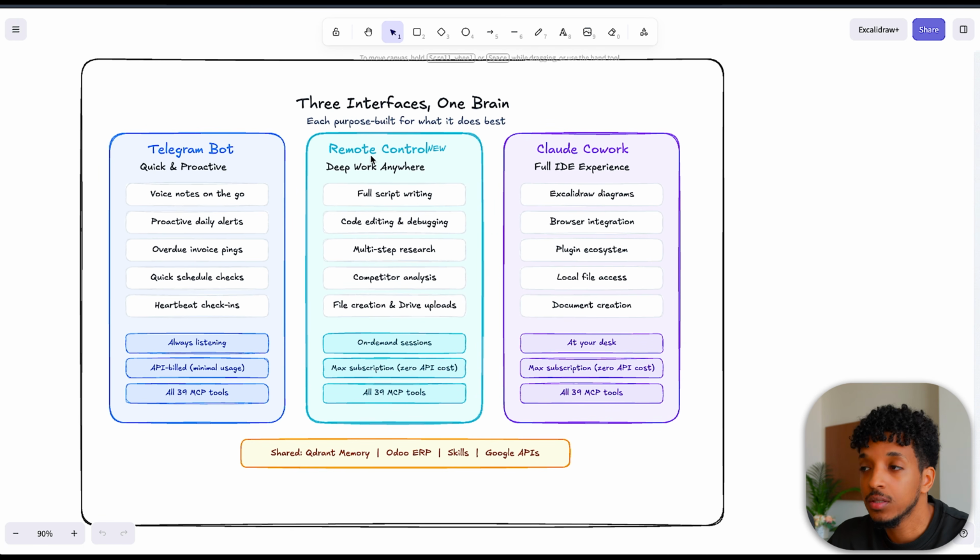The new interface is the remote control. This is where we can do deep work similar to Claude Cowork, but from anywhere. So it has the benefits of both the Telegram bot and Claude Cowork. We can do multi-step research, code editing, debugging from my phone, competitor analysis from my phone, file creation, Google Drive uploads, on demand. And here we're not using API billing, we're using the Claude subscription. I already have the Max subscription, so the API costs are 0. And again, it's connected to all the MCP tools. Currently I'm at 42 different MCP tools and I've had no issues.